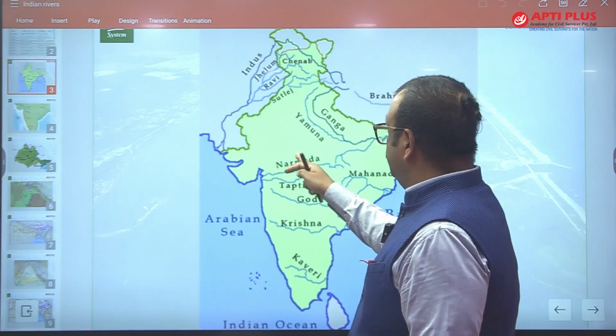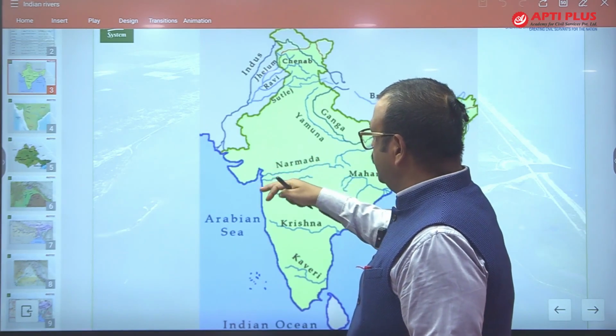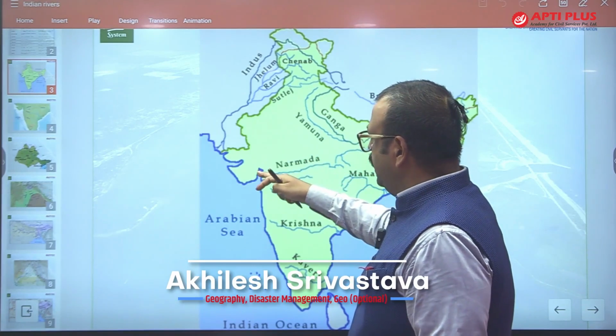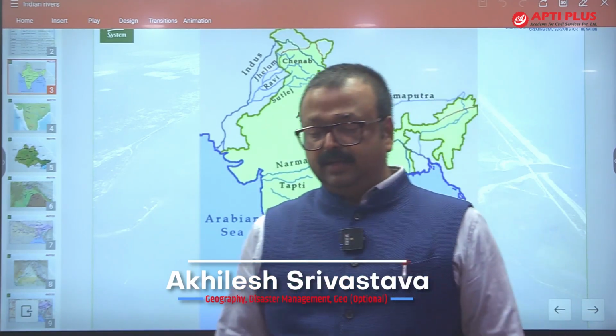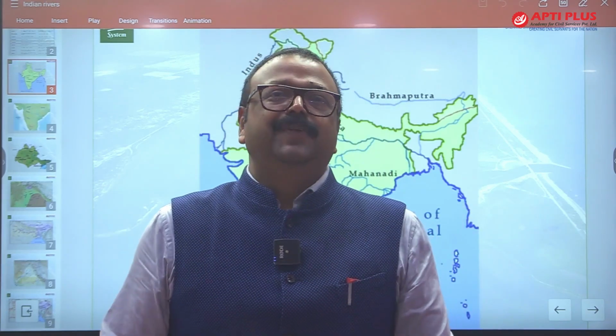And there is the Vindhyan range. From here Mahi is coming over here, and Mahi cuts the Tropic of Cancer twice, and this comes and drains over the Gulf of Cambay. These two rivers are also important, and these are the important rivers which I have discussed in front of you. Thank you very much.